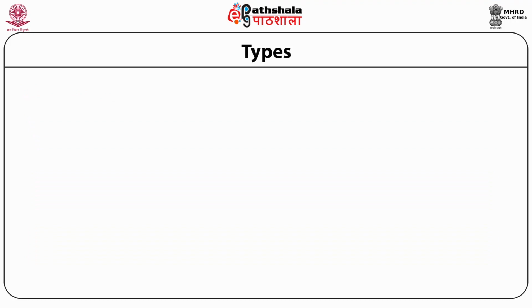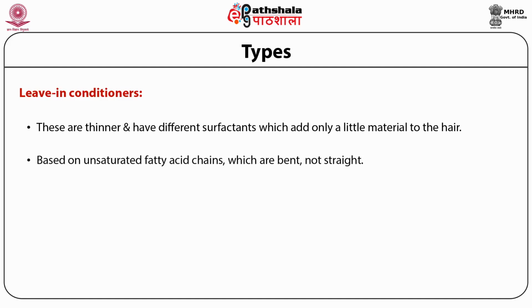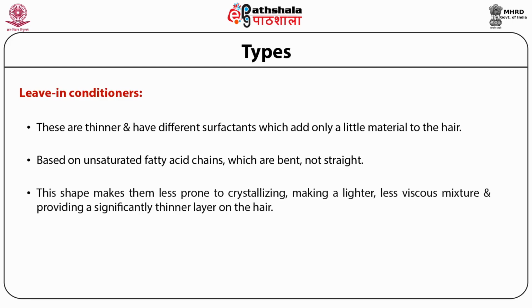The next conditioners are the leave-in conditioners. They are thinner and have different surfactants which add only a little material to the hair. They are based on unsaturated fatty acid chains which are bent but not straight. These shapes make them less prone to crystallizing, making it a lighter, less viscous mixture and providing a significantly thinner layer on the hair.